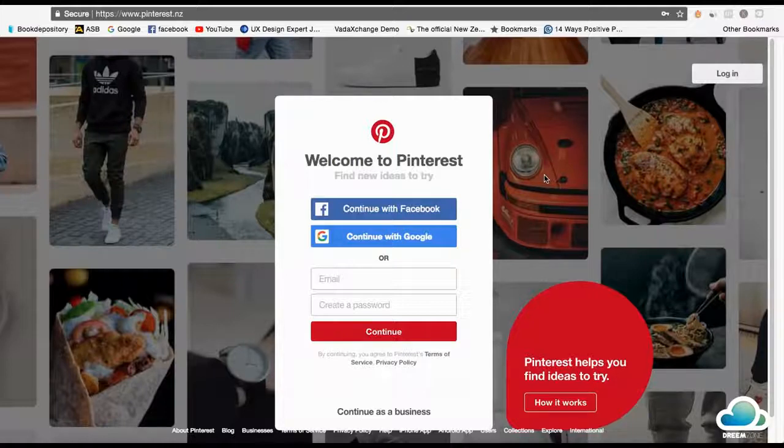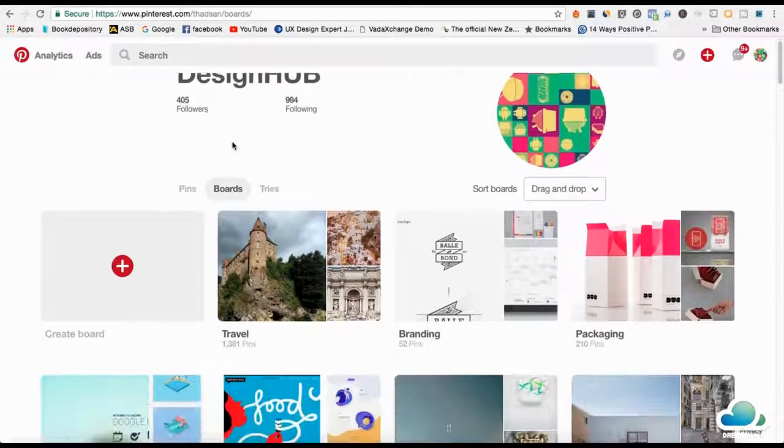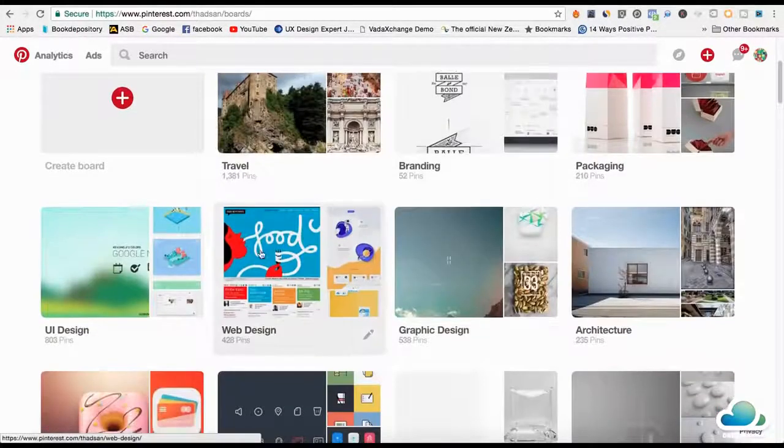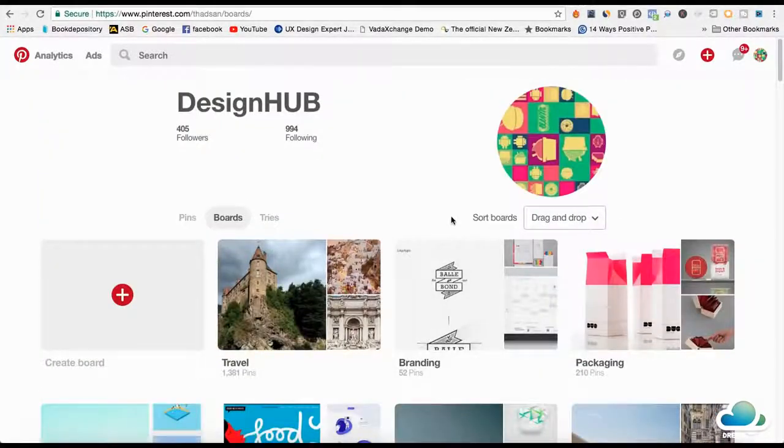And I'm not talking about Pinterest ads. You can actually build this all for free. And I'm going to show you exactly how to do it. So I'm going to use this as an example here. This is an account I created called Design Hub. And this is all about web design, UI design, graphic design, architecture. So this is all about people who are interested in art, design, just design in general. So I named it Design Hub. And I'm going to show you exactly how I grew this to 405 followers in less than a week.